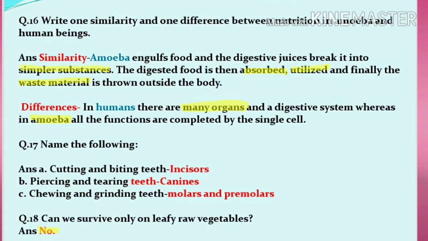But what is the difference? The difference is that in our body there are different organs involved to do these steps, but in amoeba all the 5 steps take place in a single cell. So amoeba, which has an amoeboid shape, has a single cell, and all the nutrient processes take place in that one cell only.